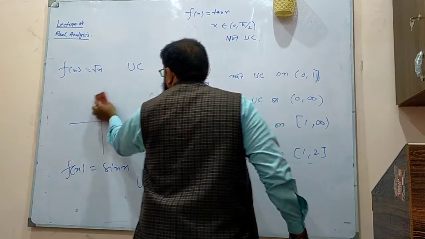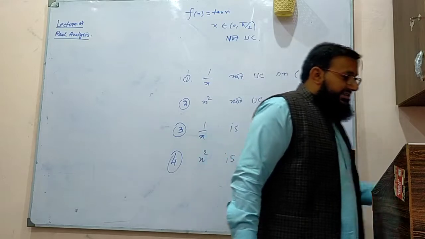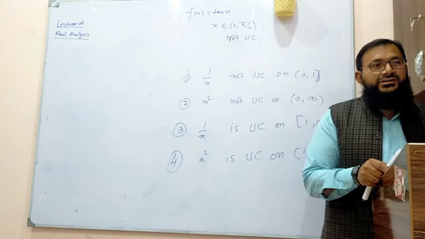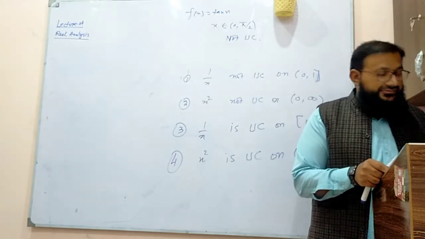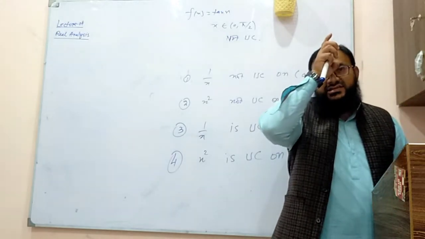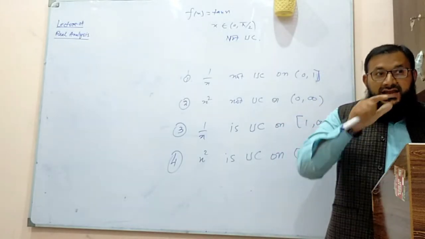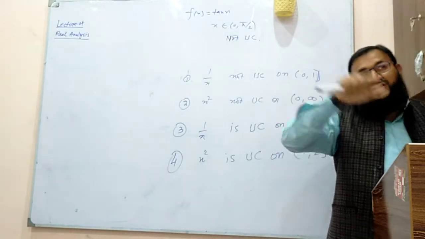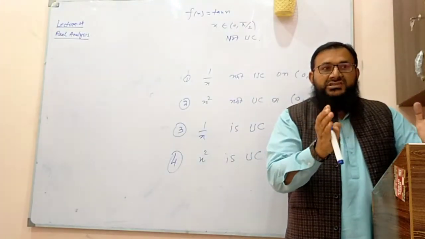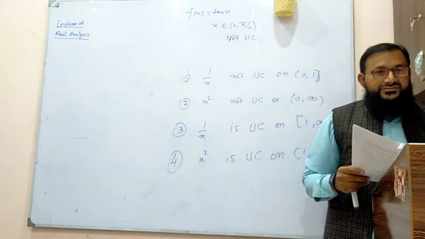So there is a theorem, let me write it. If I write the definition of continuity and uniform continuity, we have seen the change in the order of the quantifiers. Continuous means you have to check for all x naught that the thing happens. Uniform continuity means for all epsilon, and the epsilon that you have chosen must work for all x. In continuity, we are choosing x, and our function is continuous at this x.